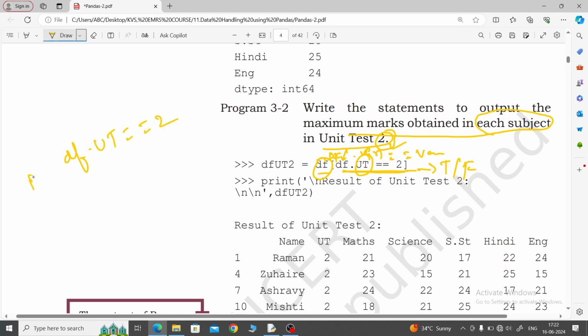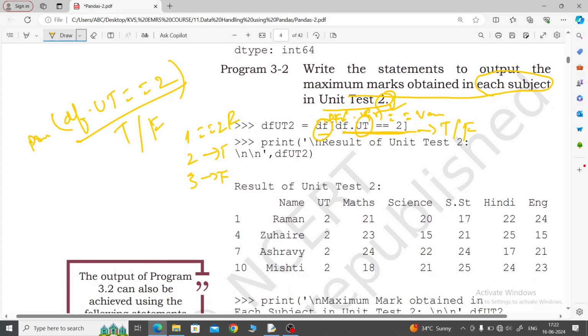In the print command you can call it also. Like this you will get the answer. It will give the answer true or false, because it checks it. Is ut2, ut is equal to 2, no. Suppose ut1 is given 2, ut1 is 1, equal to 2, no, then it will give the answer false. Then this one will give true, this one will give false again. So like this answers will be generated.